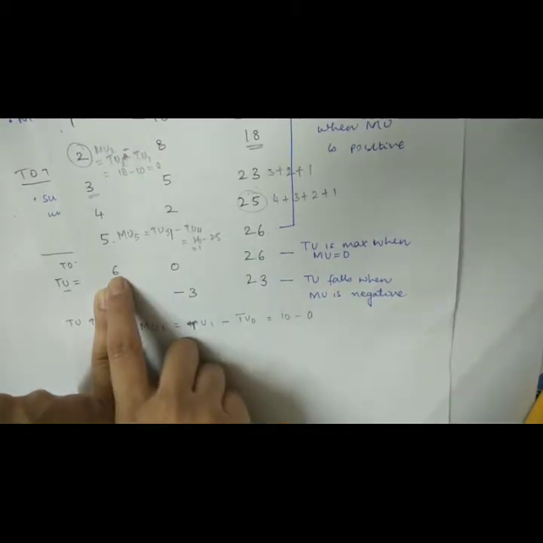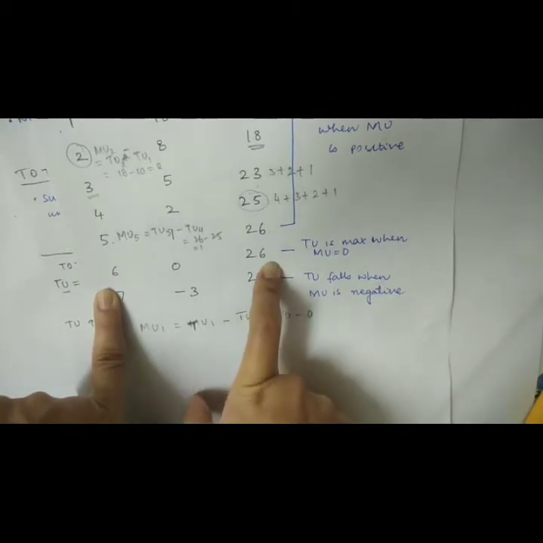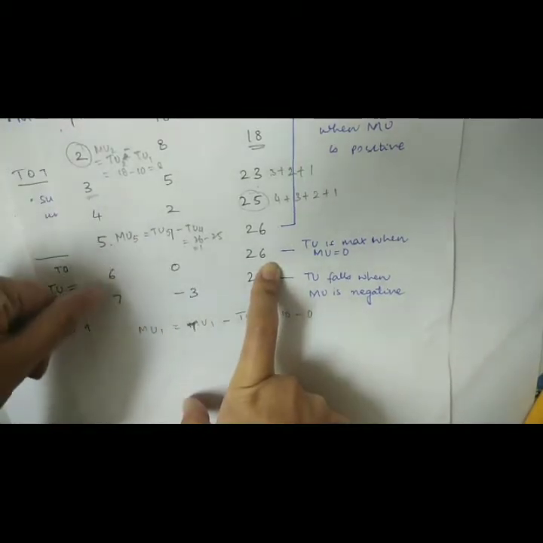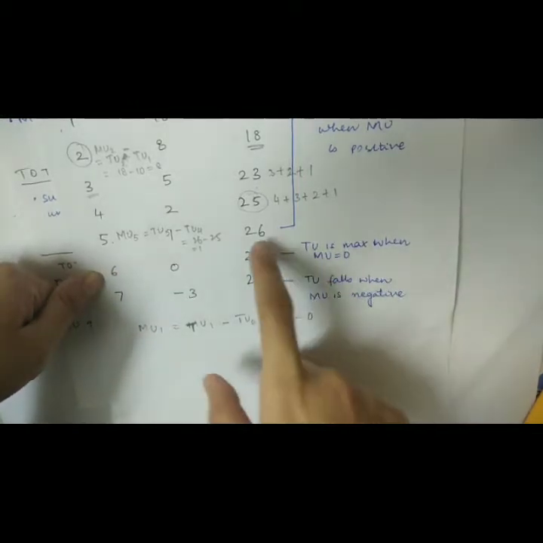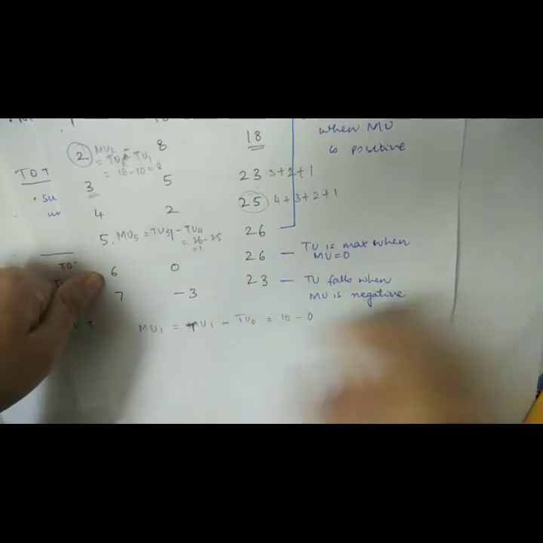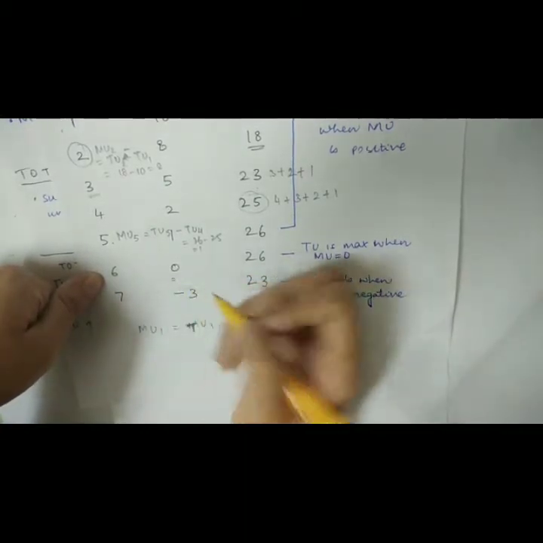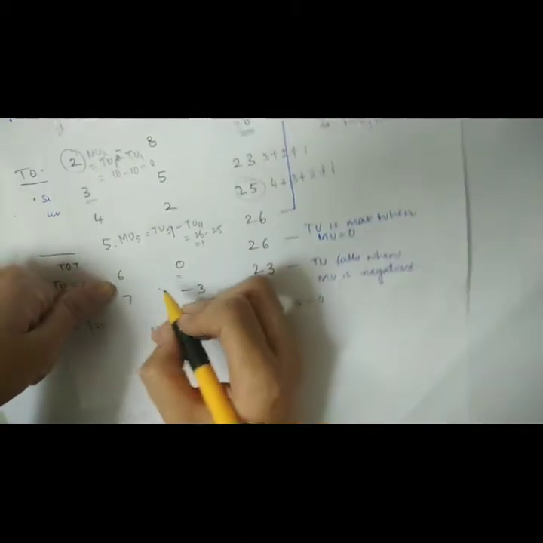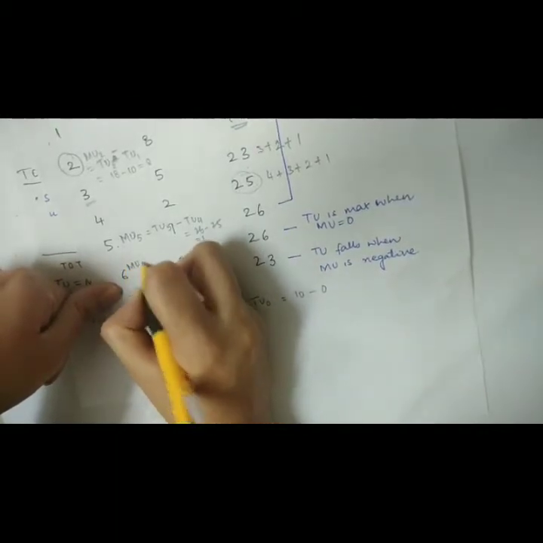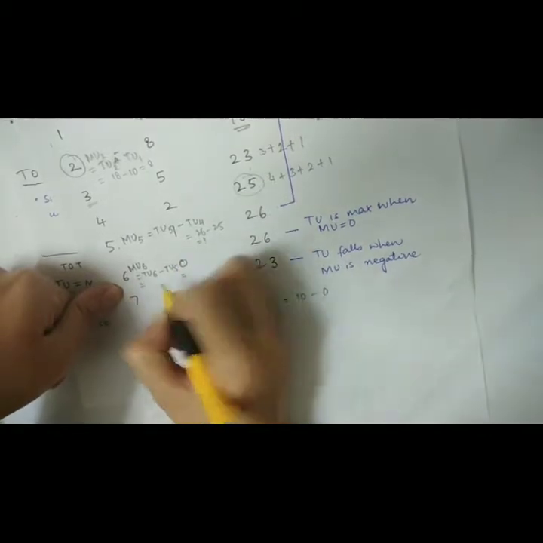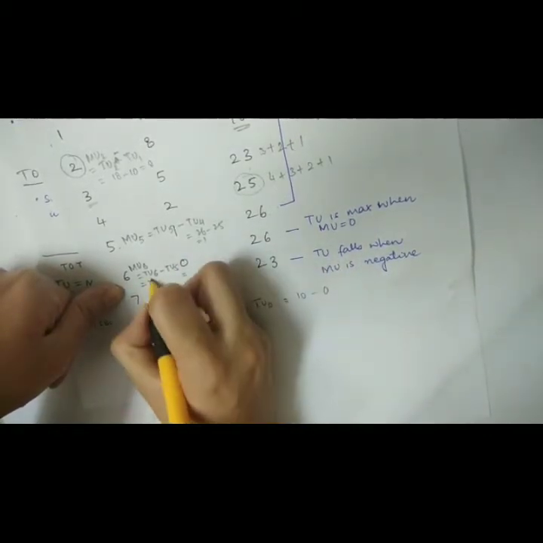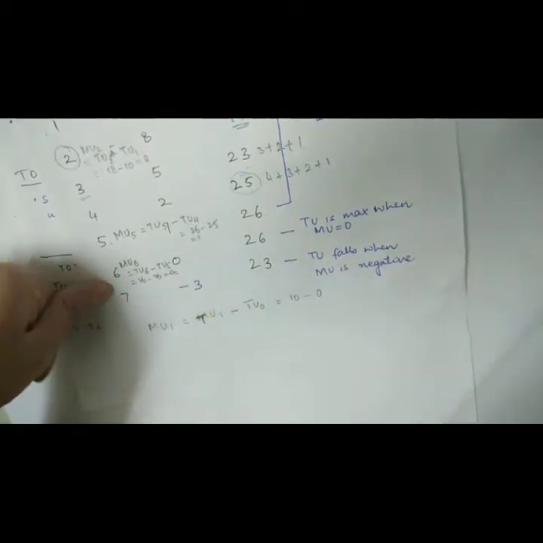The utility from the sixth glass of water is again 26. That means there is no addition of utility when you have consumed an extra unit of water. If there is no addition in the utility, the marginal utility is 0. This is marginal utility from 6, which is TU6 minus TU5, which is equal to 26 minus 26, which is equal to 0.